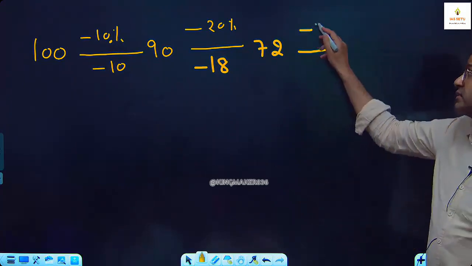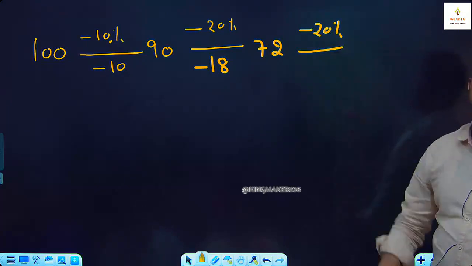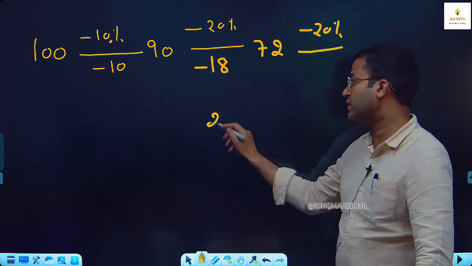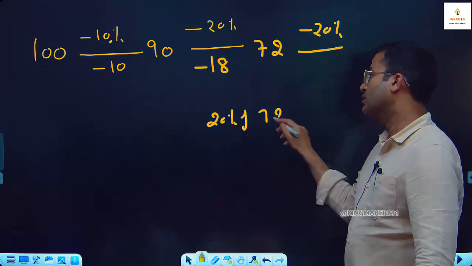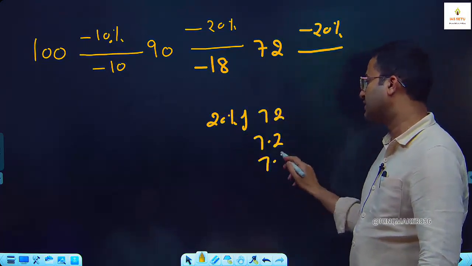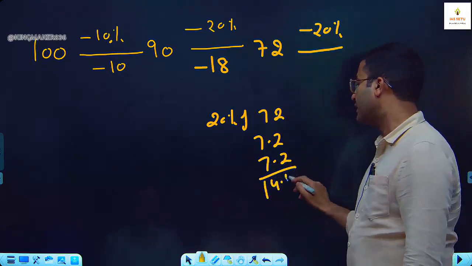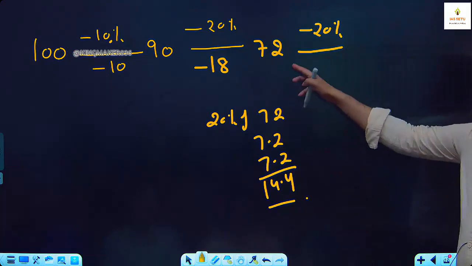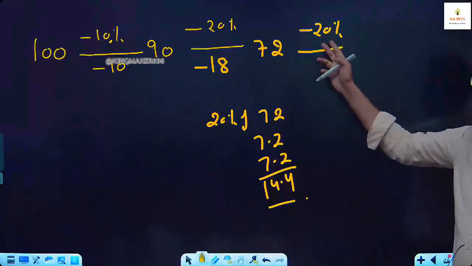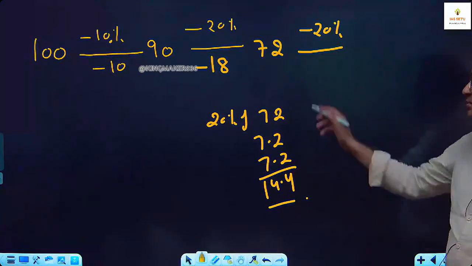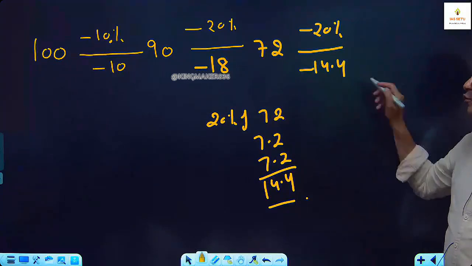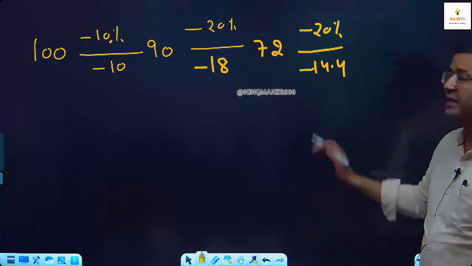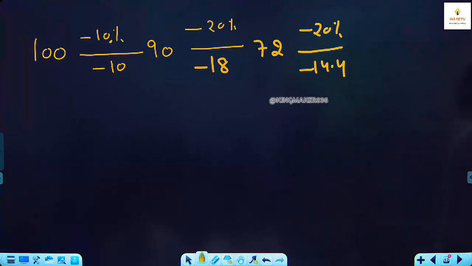अब आए इनकम टैक्स वाले तो 20% इसका हमने इनकम टैक्स को पे कर दिया. तो what is 20% of 72? 7.2 10%, 7.2 10%, it is 14.4. So out of this 72, 20% we pay to the income tax department, 14.4. So now here, what is this 72 minus 14.4?